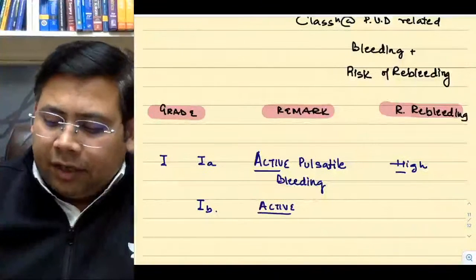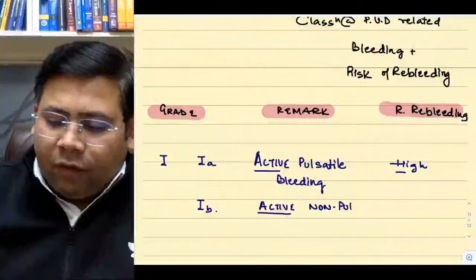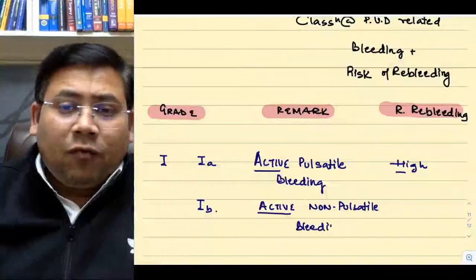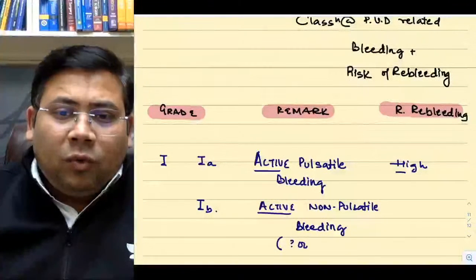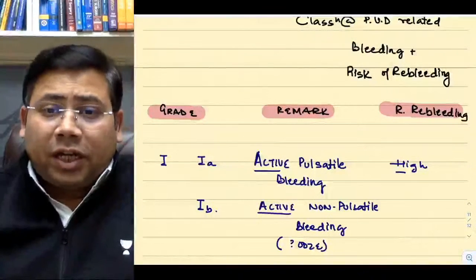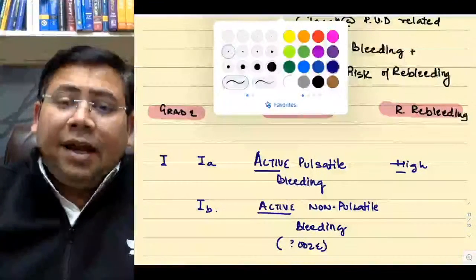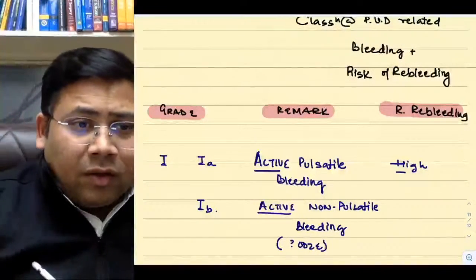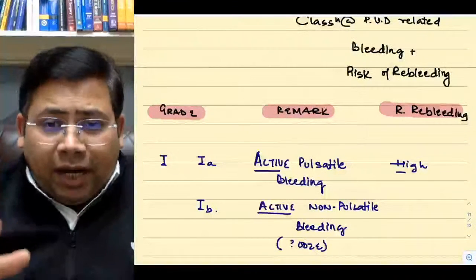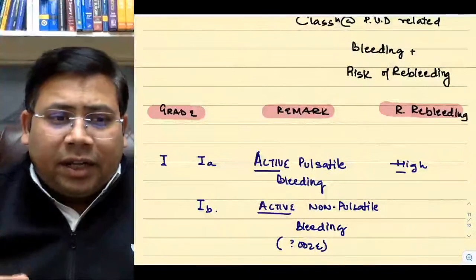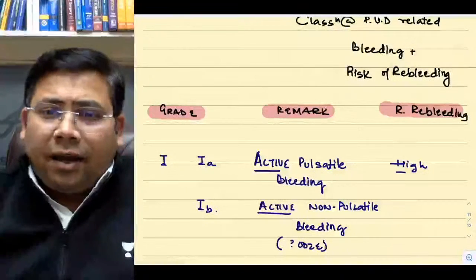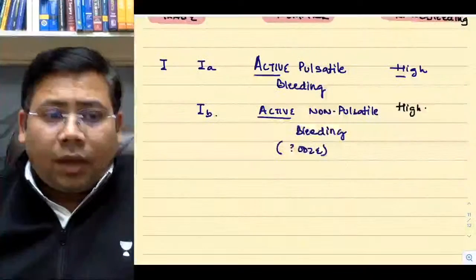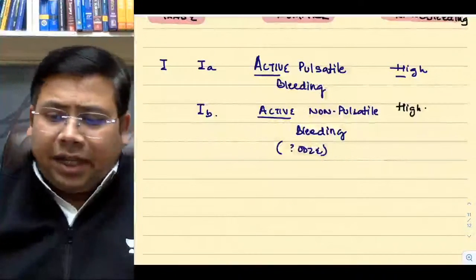Next is active non-pulsatile bleed. Yes or no? If you talk about active non-pulsatile bleeding, what does it mean? Sometimes the word ooze is also written. It means that the bleeding is venous in nature. Tell me whether the risk of rebleeding is going to be high or no. Yes, it has to be high. Remember, any active bleeding, the risk of rebleed is always high, high, high. So this also has a risk of high rebleed. Venous or arterial, if it's a bleeding vessel, it has to be high.